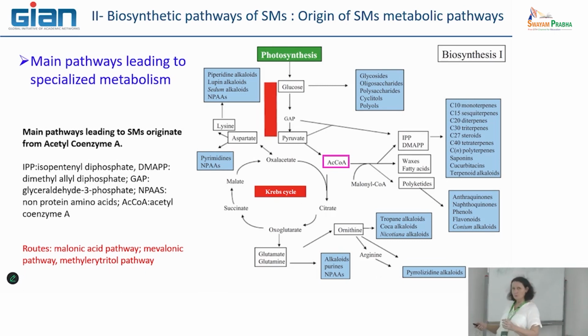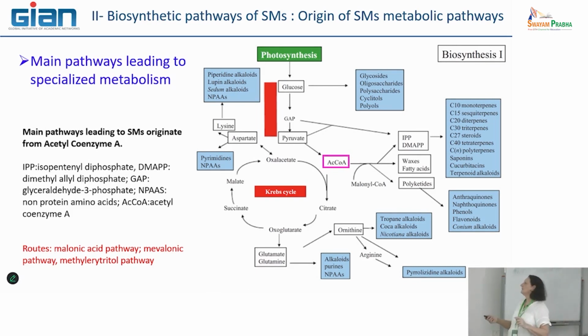This is important because the Krebs cycle leads to the production of specific amino acids such as aspartate, and we have seen that this amino acid is the precursor of specific alkaloids, for example. On the other hand, this molecule can also be combined with other coenzyme compounds such as malonyl to initiate very important secondary metabolic pathways, mainly those involved in terpene precursor production.